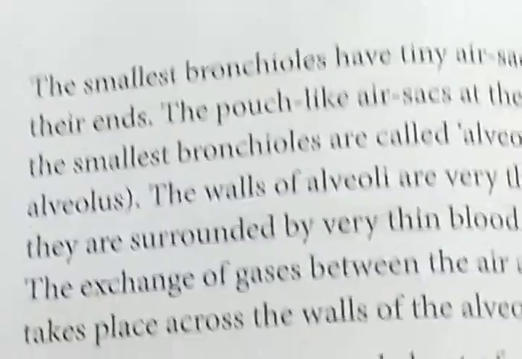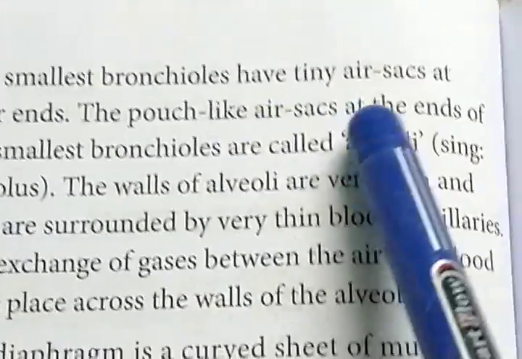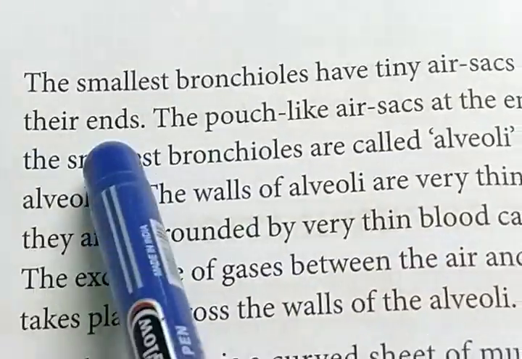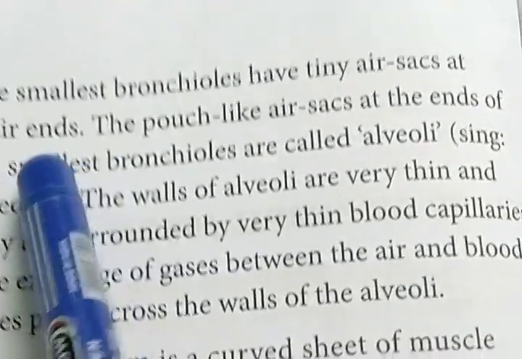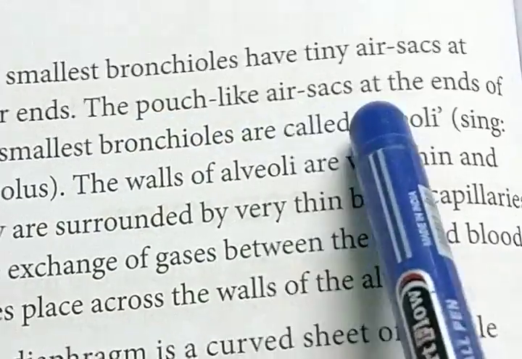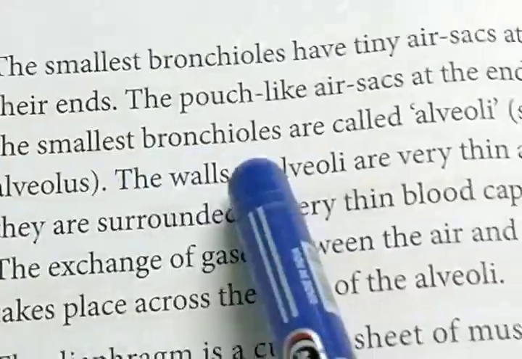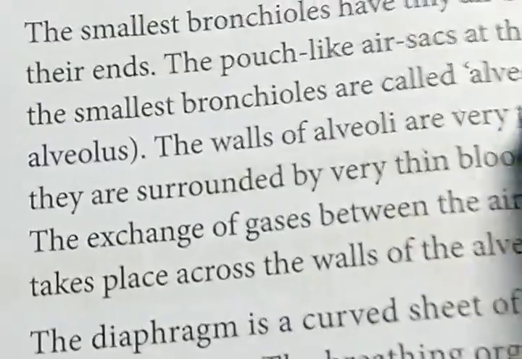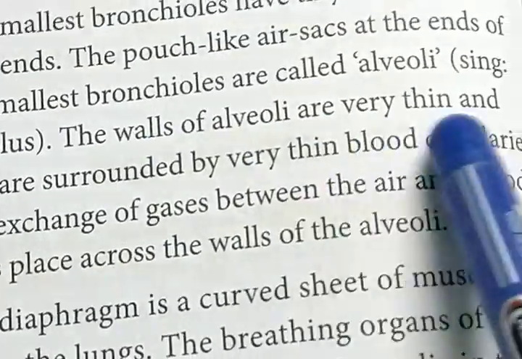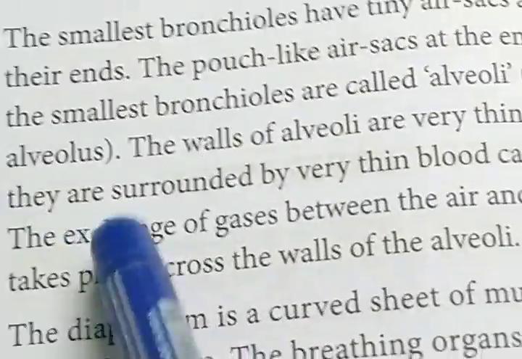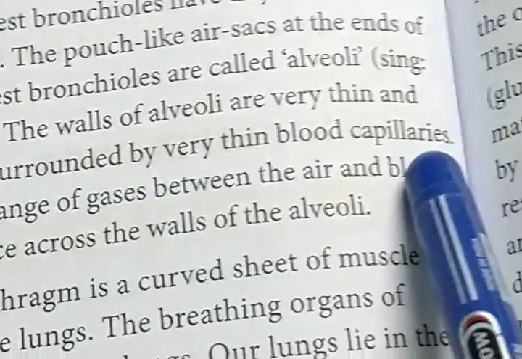The smallest bronchioles have teeny air sacs at their ends. The pouch-like air sacs at the ends of the smallest bronchioles are called alveoli. The walls of the alveoli are very thin, and they are also surrounded by very thin blood capillaries.